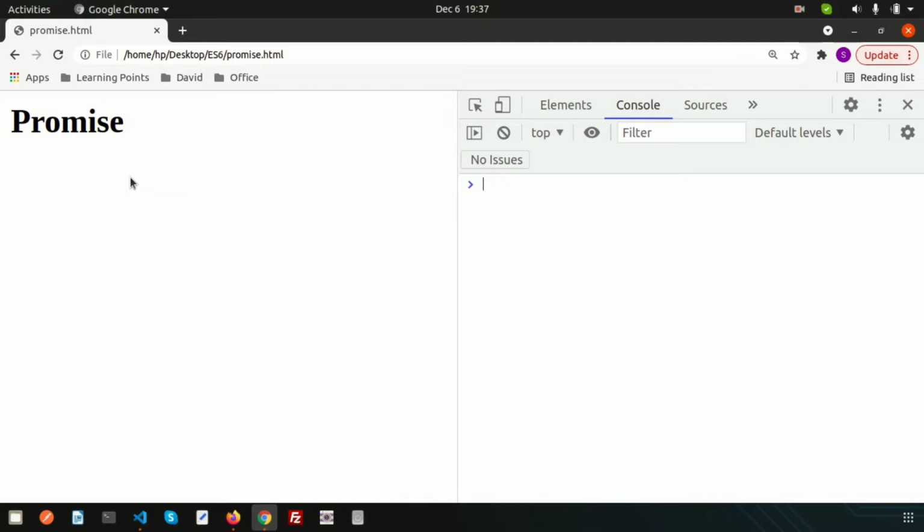So why do we need the promise? Basically JavaScript follows synchronous flow. That means whenever it gets any instruction, it follows all the instructions step by step, and whatever comes first, it will process first and serve the output. Here promise resolves that problem. So let's see what exactly the problem is.